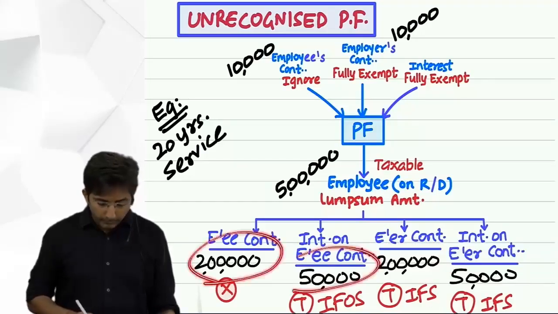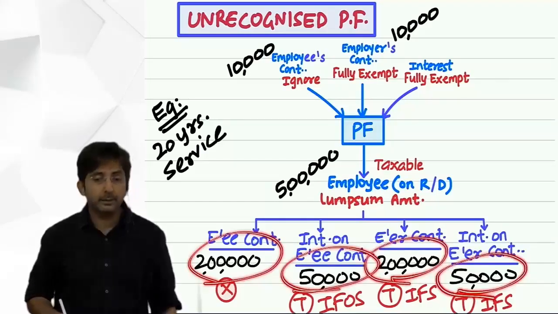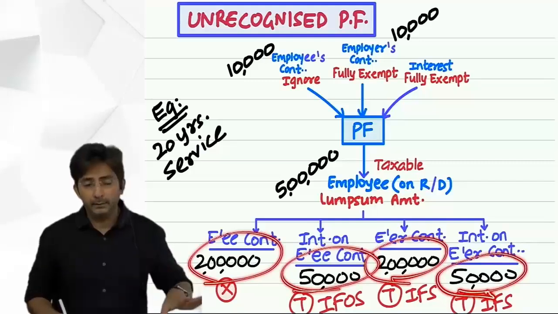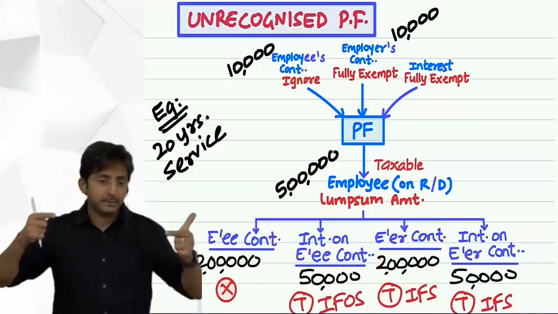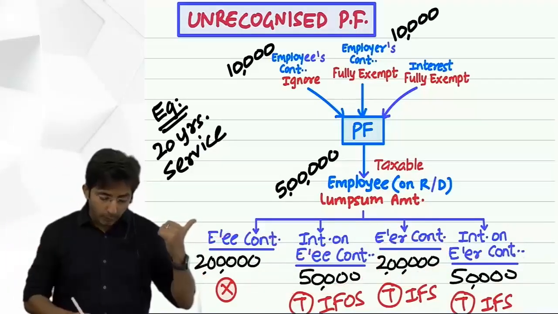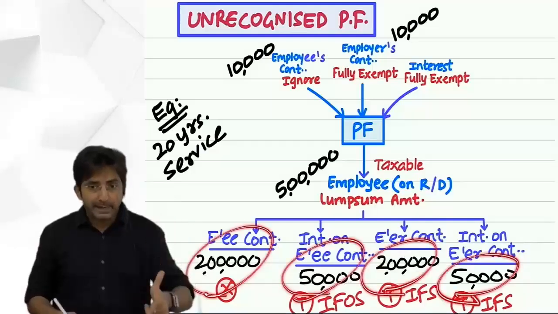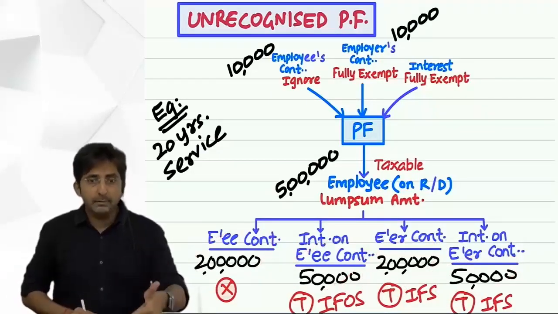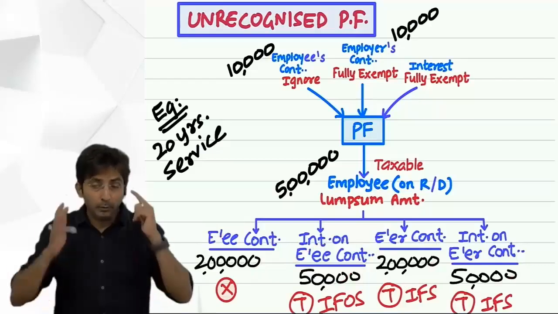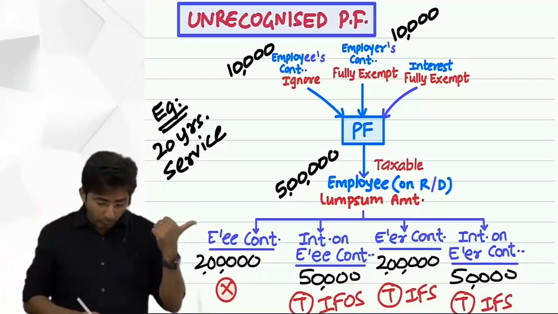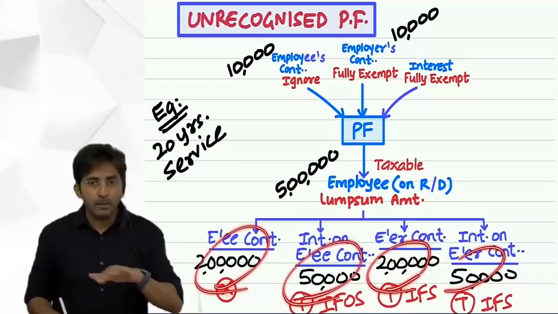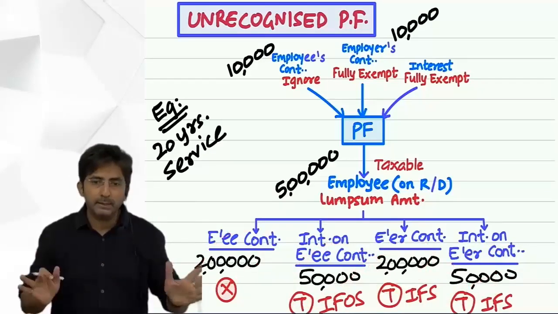They will not give these four amounts very clearly. Some data they will provide, but not full data. So you will have to use your brains to find out the four amounts first. And for that I am taking a question immediately right now. One question I will take, where you will have to intelligently think how to determine these four amounts. And once these four amounts are calculated, then the work is very simple.